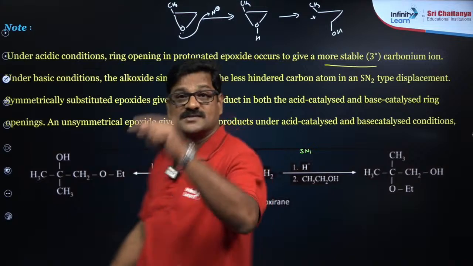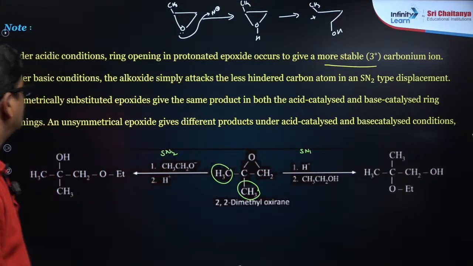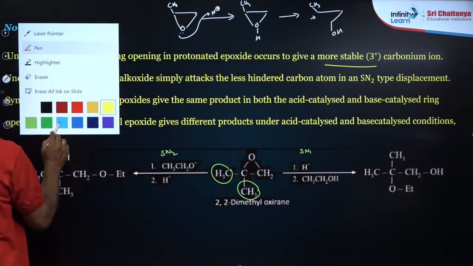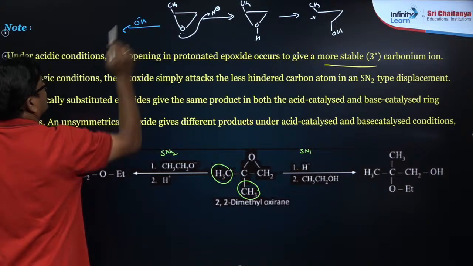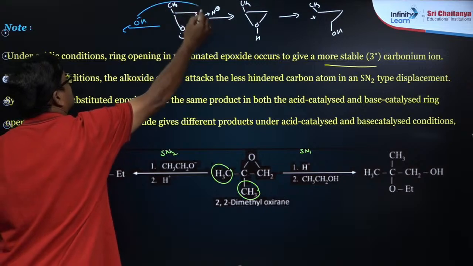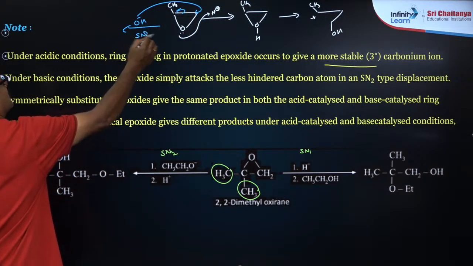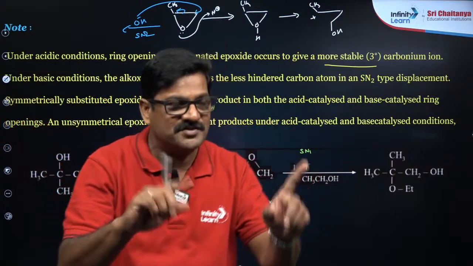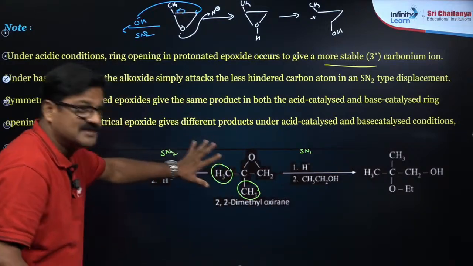This is what happens in SN1 in the acidic media. Whereas in the basic media, the nucleophile is going to attack from this side, so this is SN2. So this is how you have to differentiate between SN1 and SN2 in the ring opening, and this is the best example.